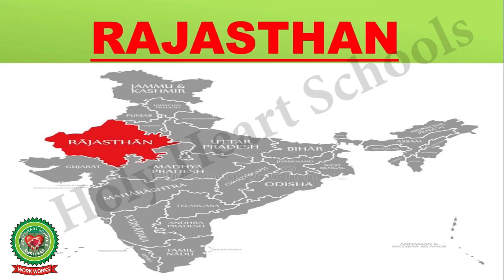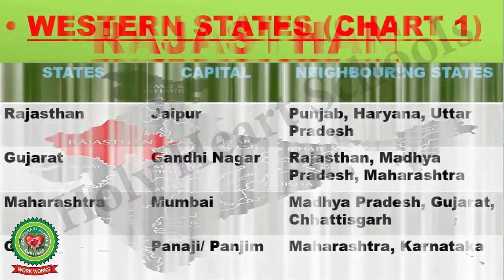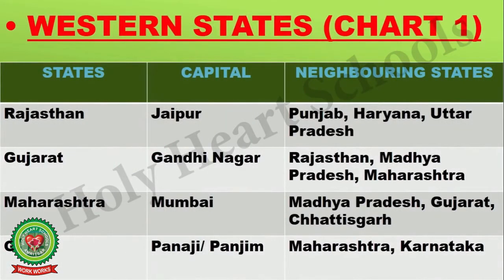Now let's discuss these western states with the help of a chart. Number 1 is Rajasthan. Its capital is Jaipur. The neighbouring states of Rajasthan are Punjab, Haryana and Uttar Pradesh. Number 2 is Gujarat. The capital of Gujarat is Gandhinagar. Its neighbouring states are Rajasthan, Madhya Pradesh and Maharashtra.